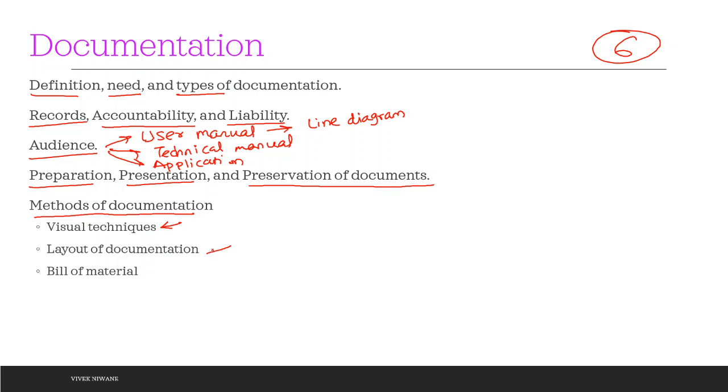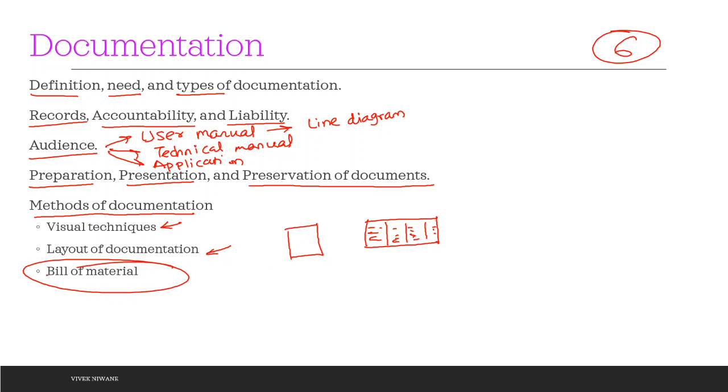Then layout of the document, whether you want a single page document or a landscape page with some columns where you write down the specification and the information of the product, how you want to have the layout of the document.